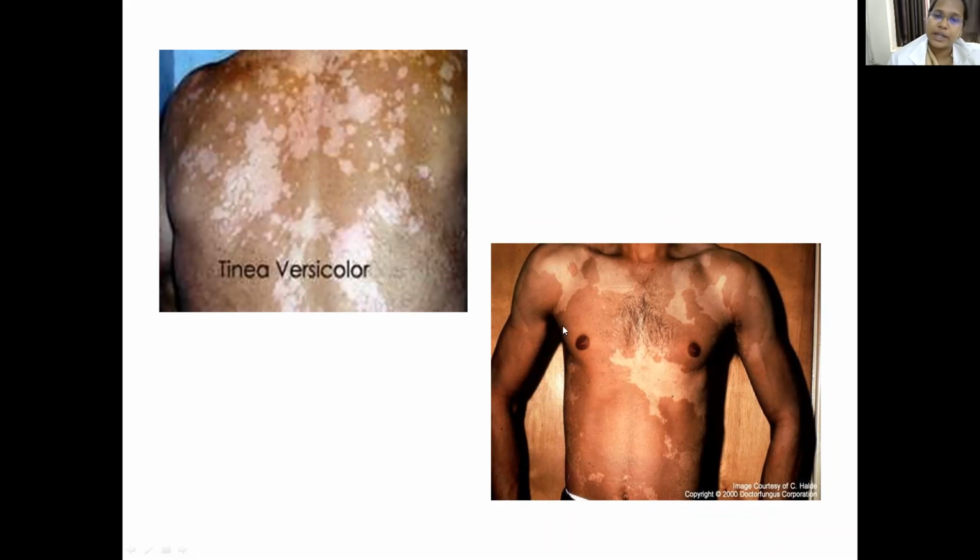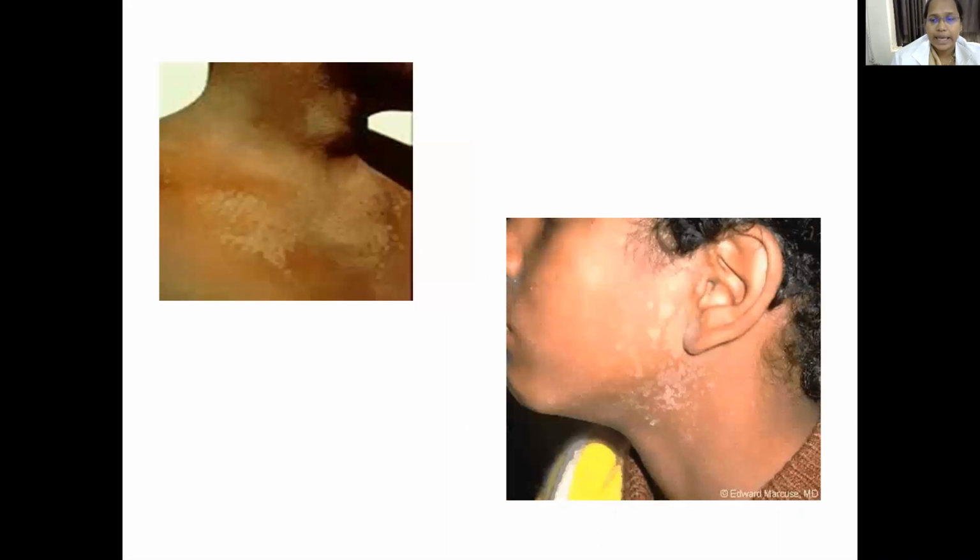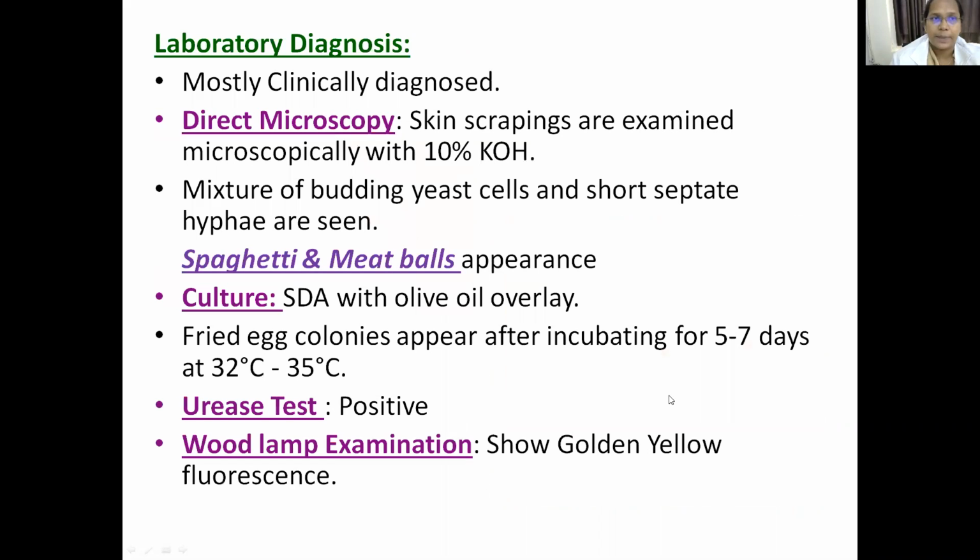So what is the difference you observe between vitiligo and tinea versicolor? In tinea we see the scaliness that is present in the lesions, and in vitiligo we don't see any scaly margins. So scaly margins are seen in tinea versicolor, whereas in vitiligo, no scaly margins will be observed. Here, if you can see this image, the scales are more common. In vitiligo, you don't see that, right?